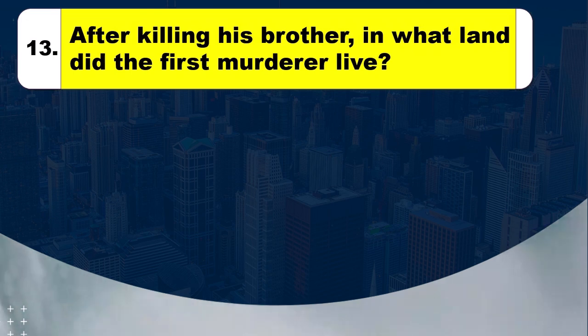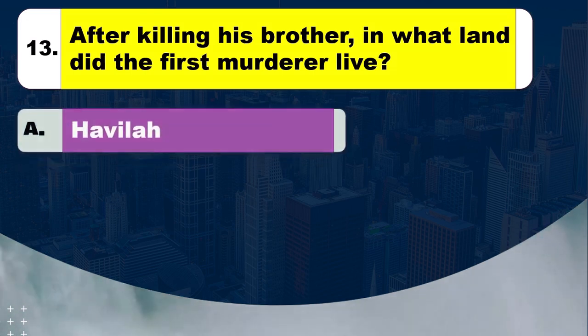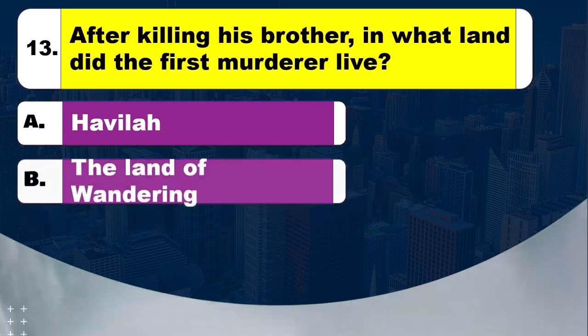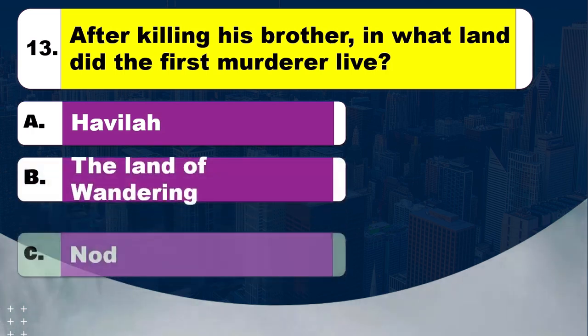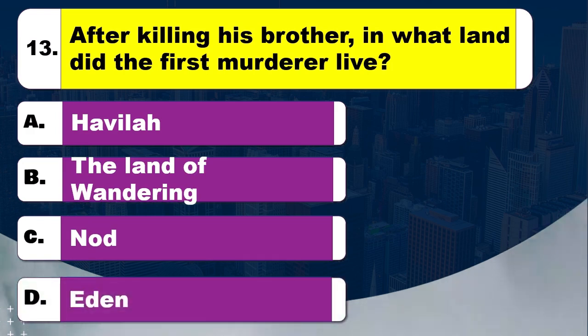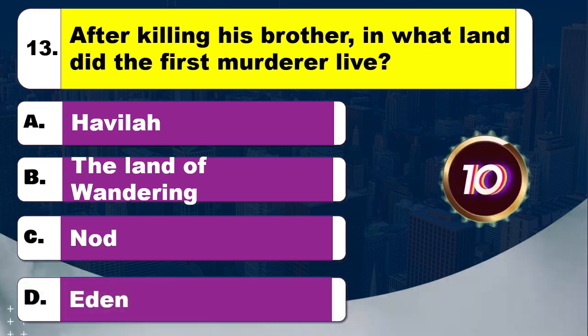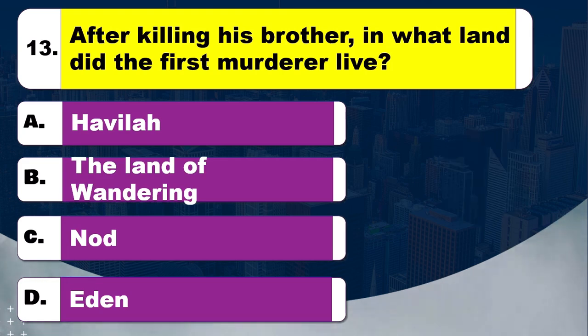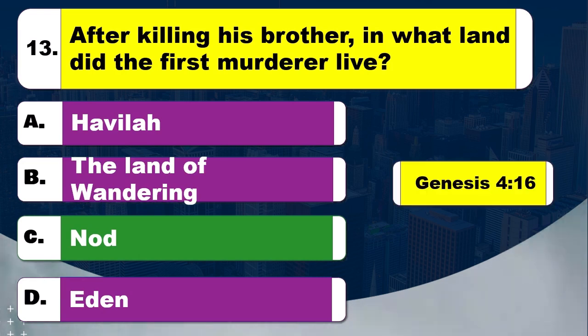Question 13. After killing his brother, in what land did the first murderer live? Option A, Havilah. Option B, the land of wandering. Option C, Nod. Option D, Eden. Time to think. The right answer is option C, Nod. The Bible reference is Genesis, chapter 4 verse 16.